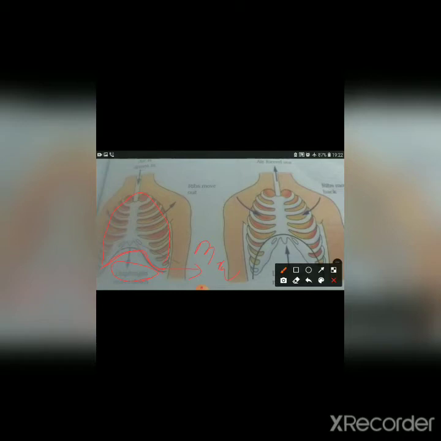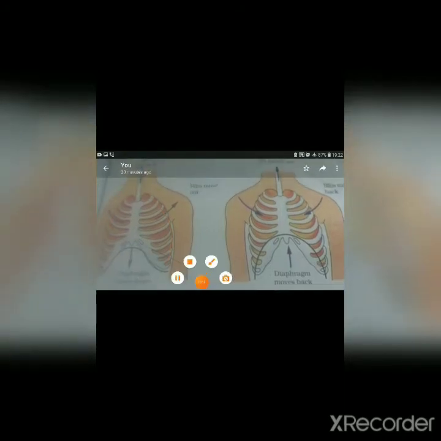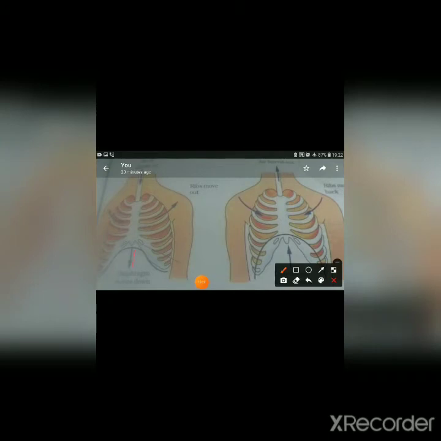So what is the chest cavity being separated from? It is separated from the abdomen with the help of this muscular wall that is called the diaphragm. As you are able to see here, an arrow is given. This is the diaphragm which separates the chest cavity from the abdomen. Fine. So this muscular wall is called the diaphragm.